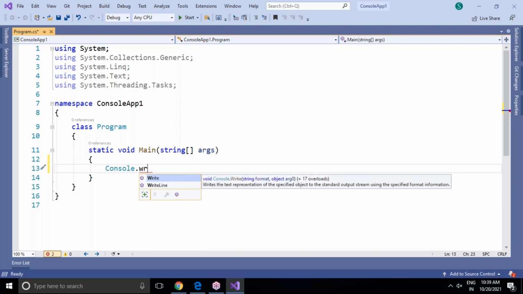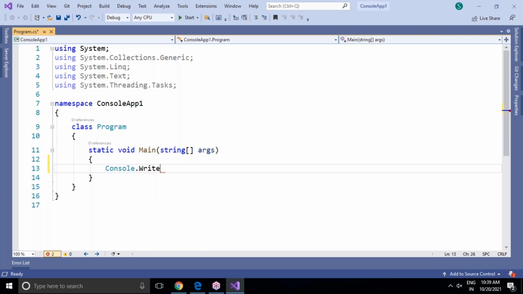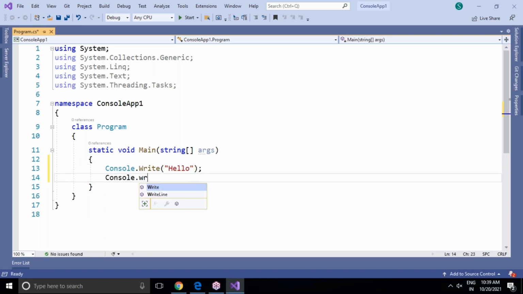Just I type WR, immediately you can see Write and WriteLine methods, both are there. Which one you want, you can use, you can import that and write something like this, hello. After that, semicolon, end of the statement. Next statement, I'm writing Console.Write. Now you can say hello, Durgasoft, I'm taking. That's all. So this is my simple code.